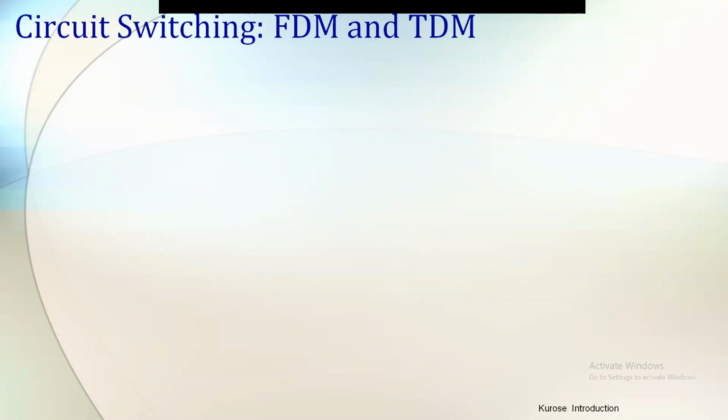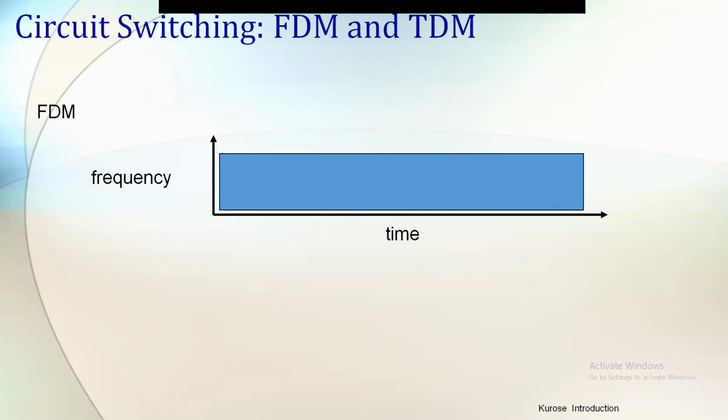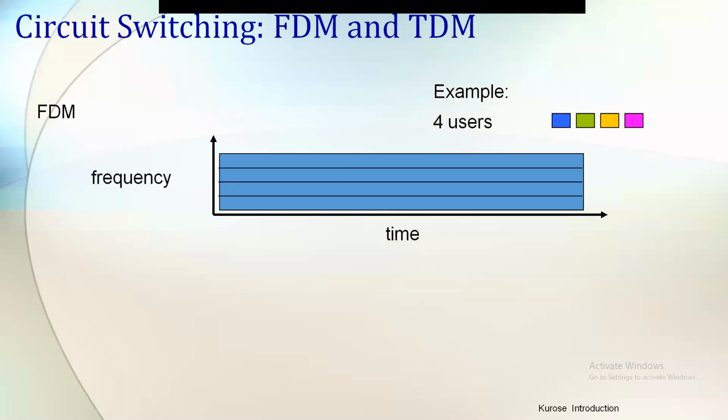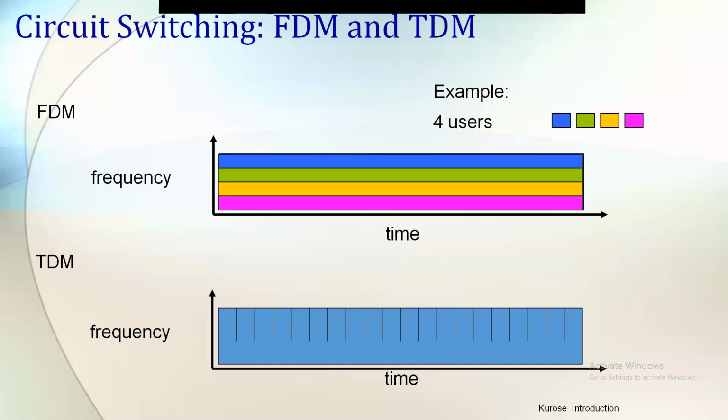I'm repeating once again. This is an FDM and TDM example. In FDM, the frequency is on the y-axis, time is on the x-axis. How is the frequency divided here? We have 4 users, the colors above. For 4 users, 4 frequency divisions are allocated. See the difference. Similarly, for time division multiplexing, the time is divided for these 4 users.